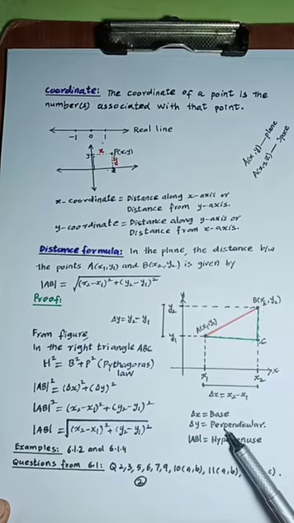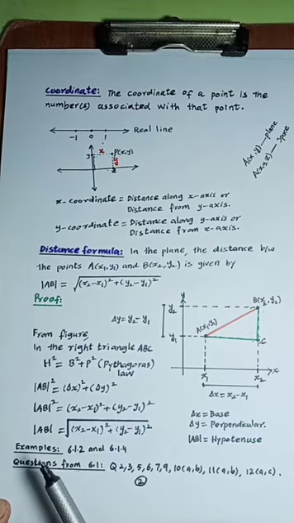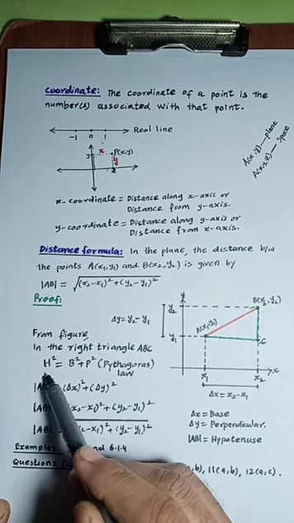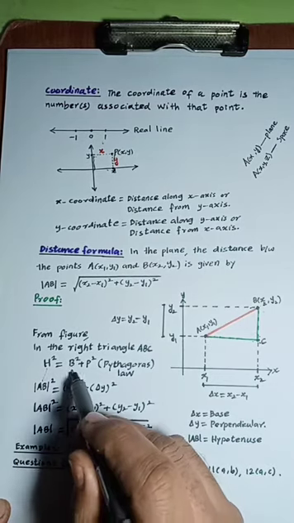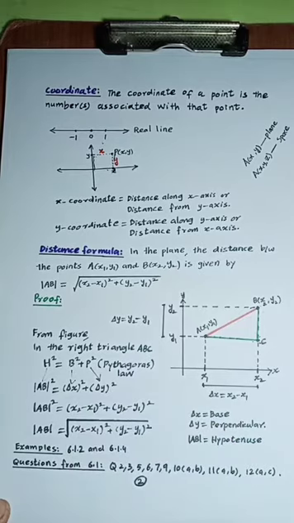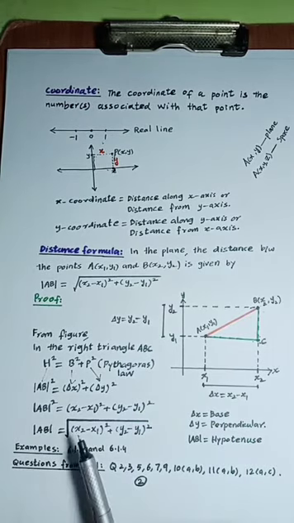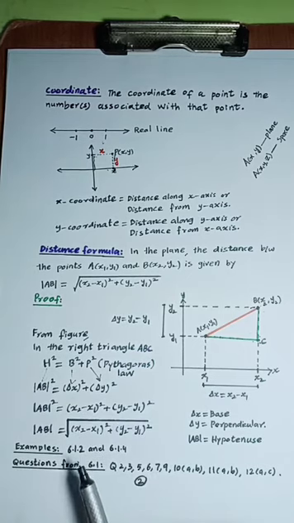So perpendicular is equal to the change in y, delta y. We have observed that H is equal to the modulus of AB. Similarly, base is equal to delta x and perpendicular is equal to delta y. Now we have delta x is equal to x2 minus x1 and delta y is equal to y2 minus y1.